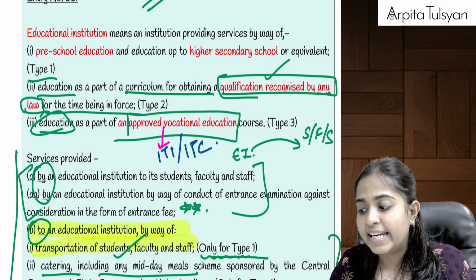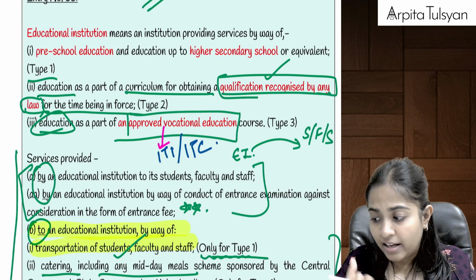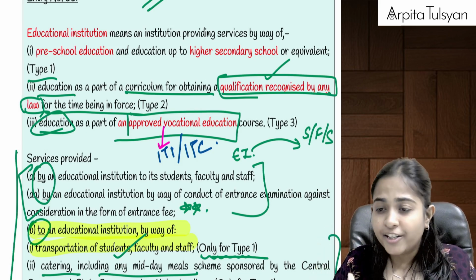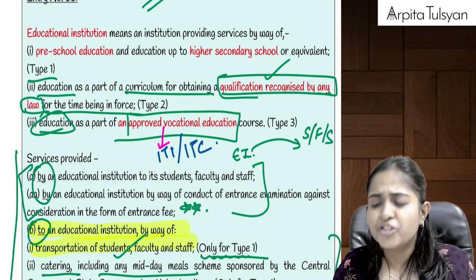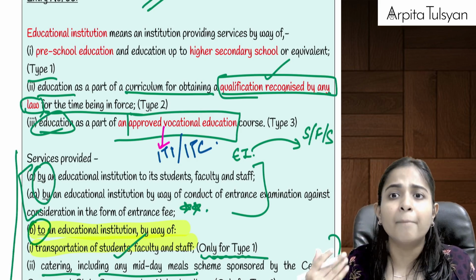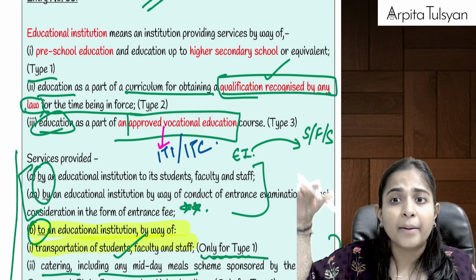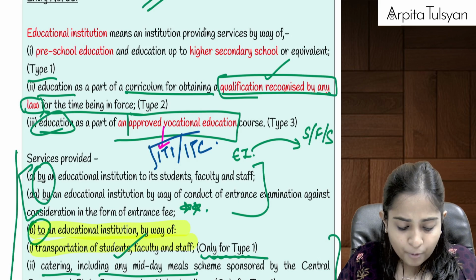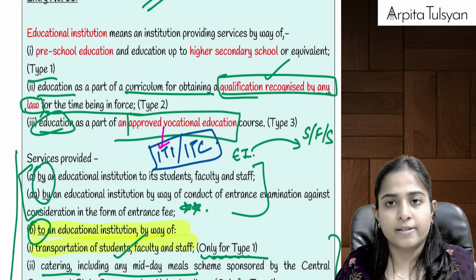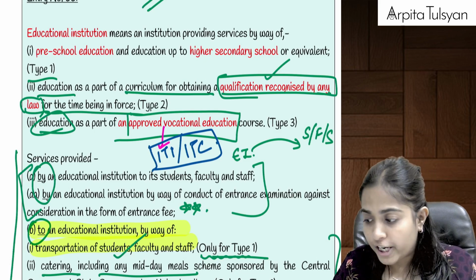If they are offering any courses in some designated trade, a designated trade can be anything relating to engineering, it can be anything relating to technology. Example can be carpenter, tailor, plumber, mechanic, beautician, painter, etc. If ITI or ITC is providing any course in designated trades, then it will be considered as a vocational institution.